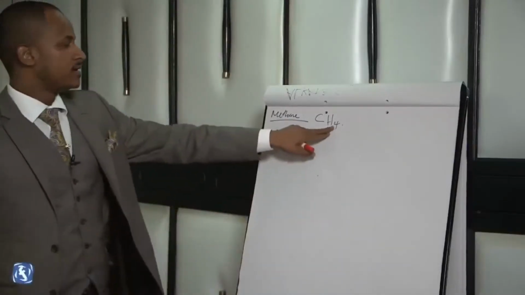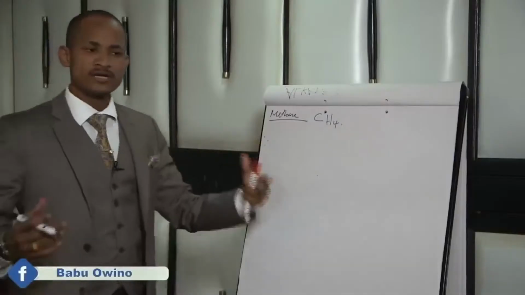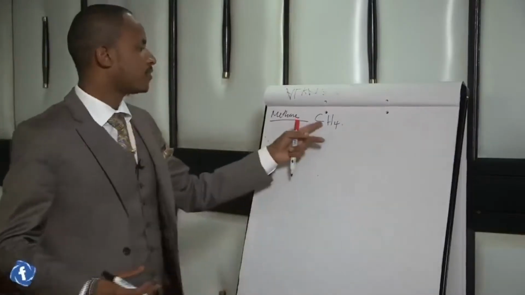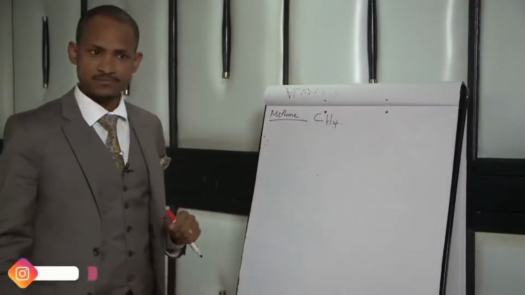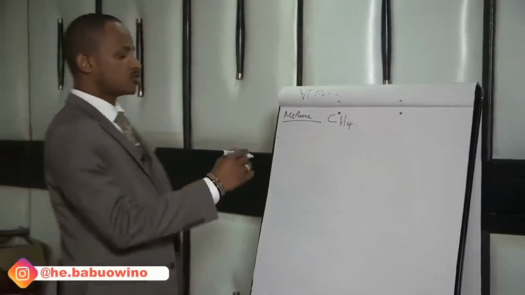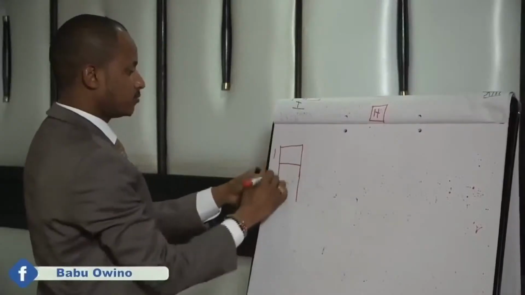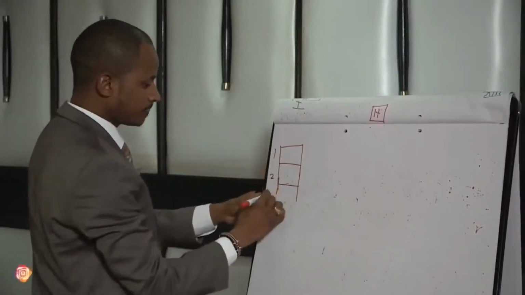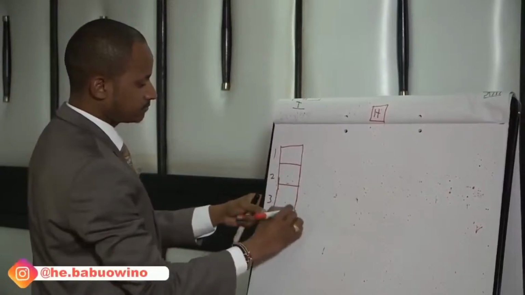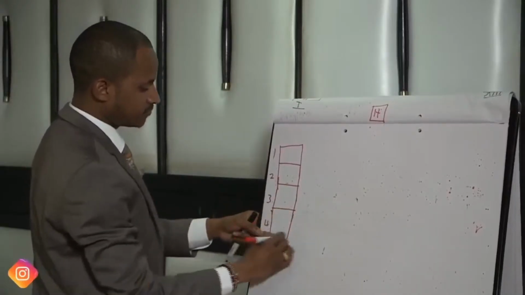From here, I want you to be attentive, class, and listen carefully. From the periodic table, we want to know where carbon and hydrogen lie. So I will draw a periodic table with the first 20 elements. Period 1, period 2, period 3, and finally period 4.